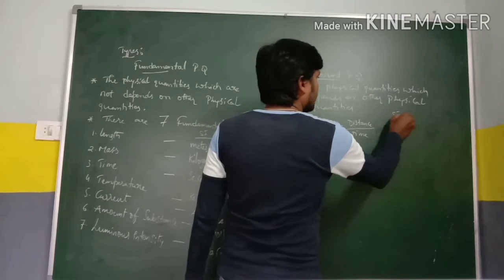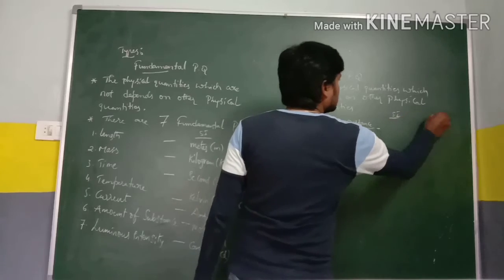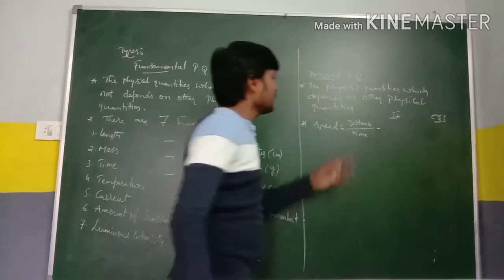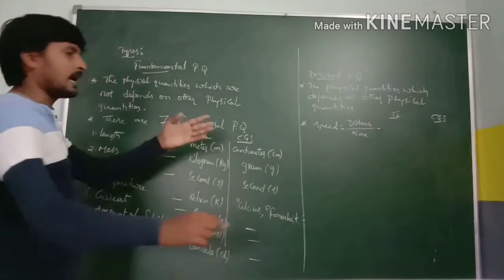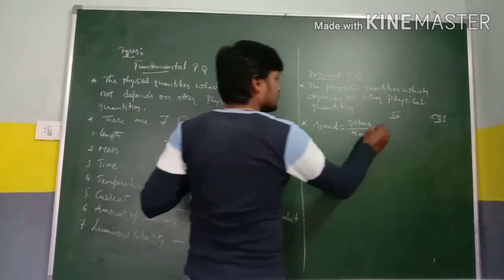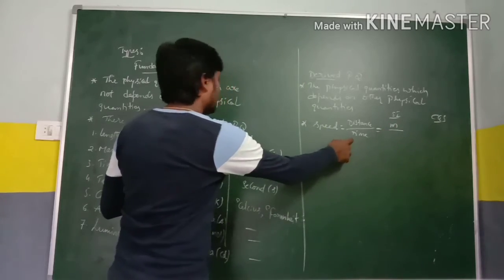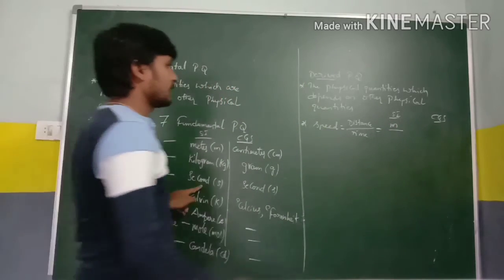In SI unit, distance is nothing but a length, so the SI unit of distance is meter. Meter by time. Time SI unit is second. Meter by second.